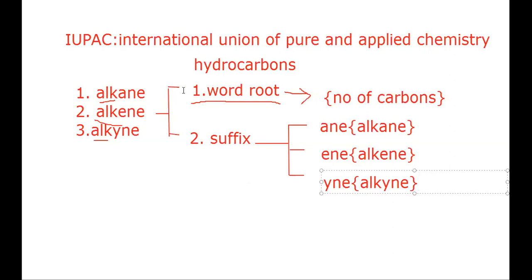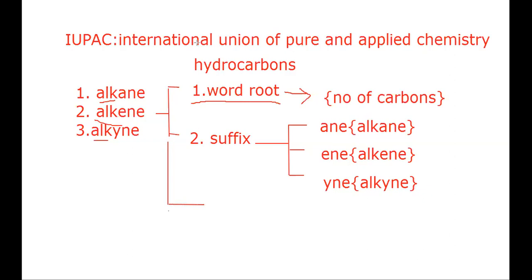Overall, when we consider these hydrocarbons, we can say they consist of mainly two parts: word root and suffix. The word root defines the number of carbons, which is the same in all three categories, whereas the remaining portion consists of the suffix: "-ane" represents alkane, "-ene" represents alkene, and "-yne" represents alkyne.